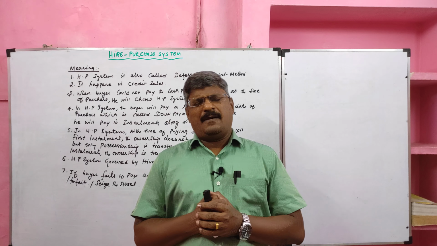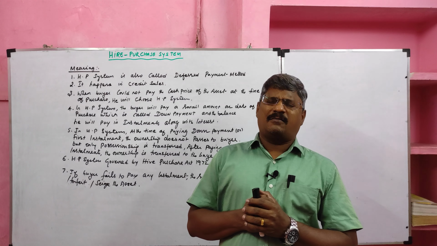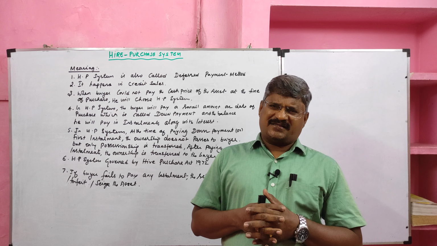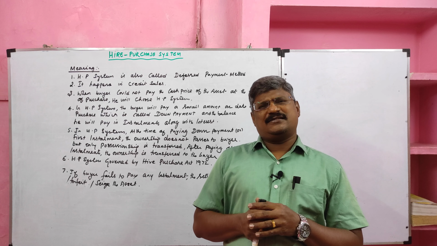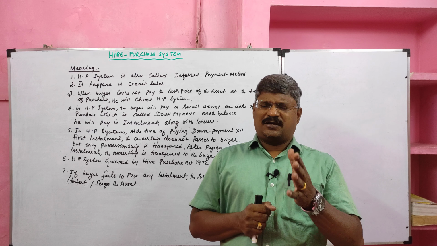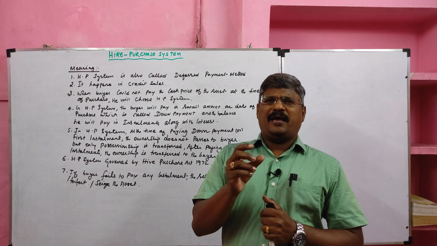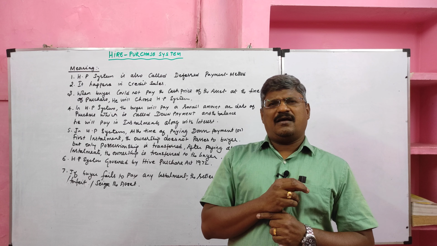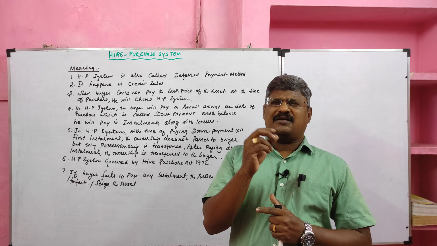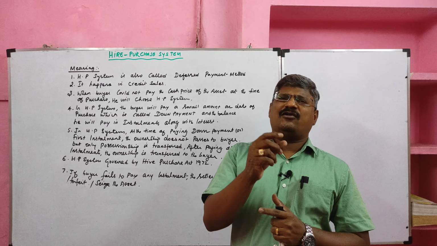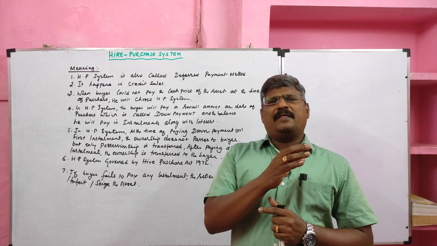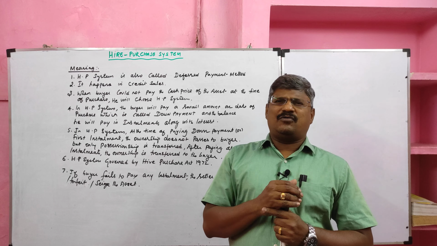When the buyer cannot pay the entire amount of the asset on the date of purchase, he will choose the hire purchase system. At the time of purchase, he will pay a portion of the value of the asset, which we call down payment. The balance amount he will pay in installments along with the interest.